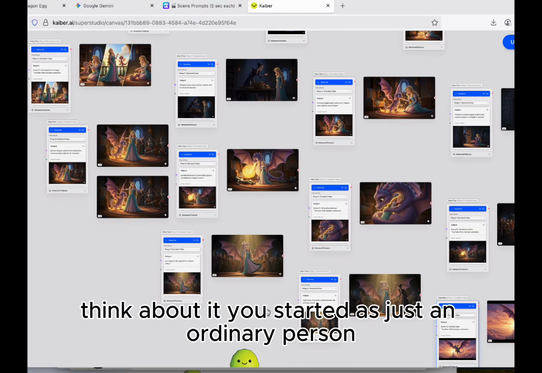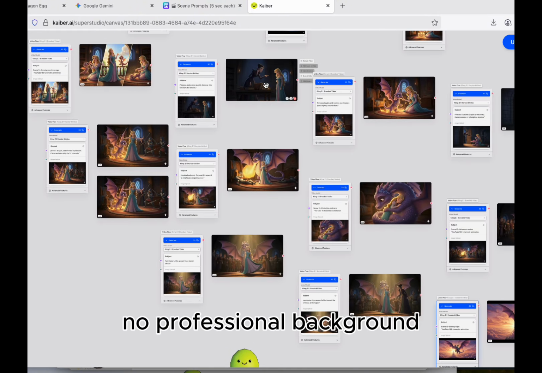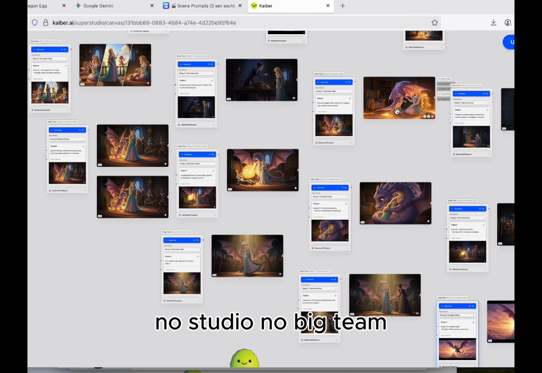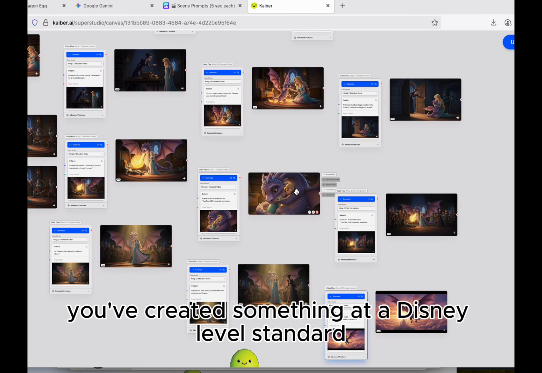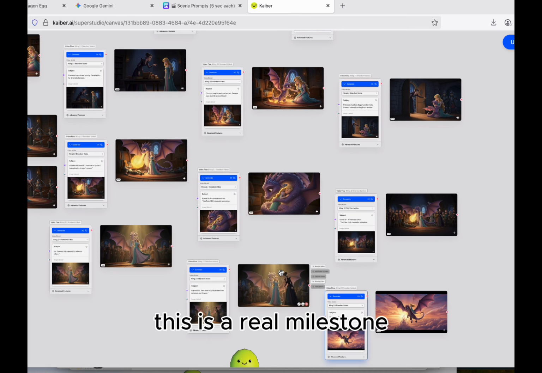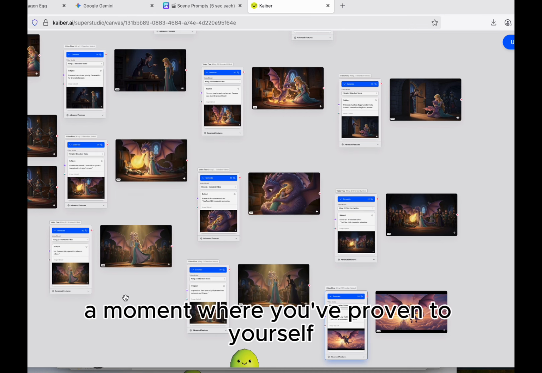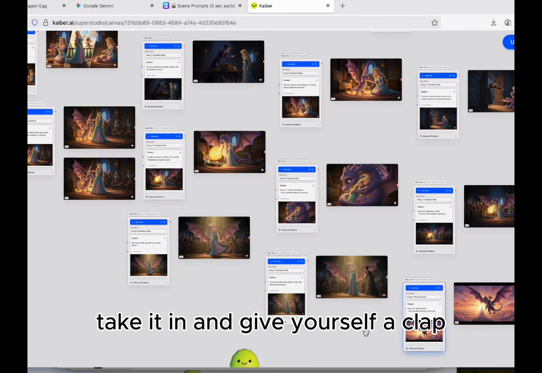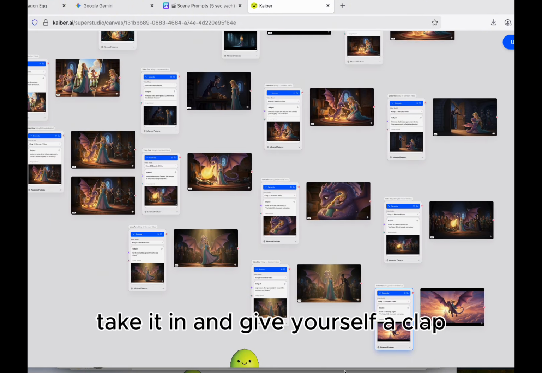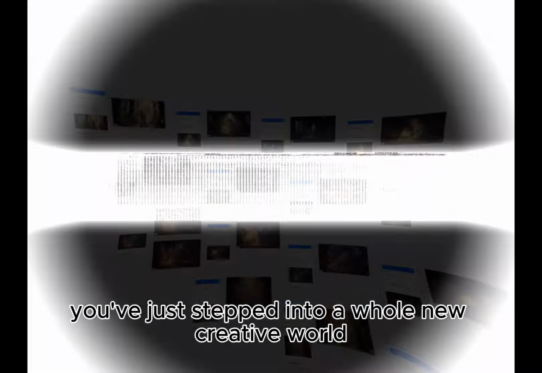Think about it. You started as just an ordinary person. No professional background, no studio, no big team. Yet, right here, from your own room, you've created something at a Disney-level standard. This is a real milestone. A moment where you've proven to yourself what's possible in this new AI era. So, pause for a second, take it in, and give yourself a clap. You've just stepped into a whole new creative world.